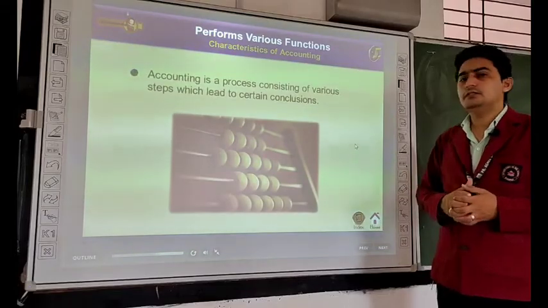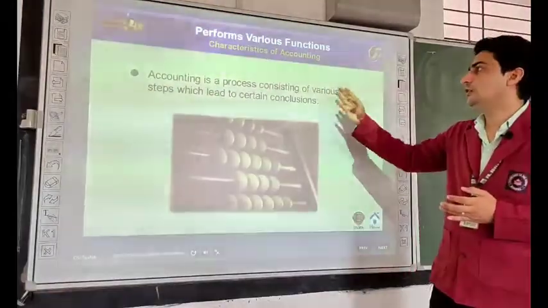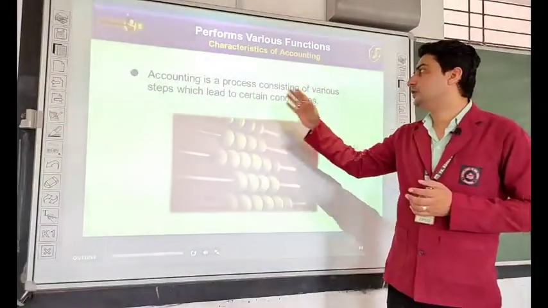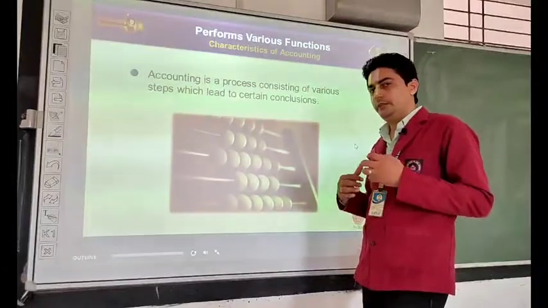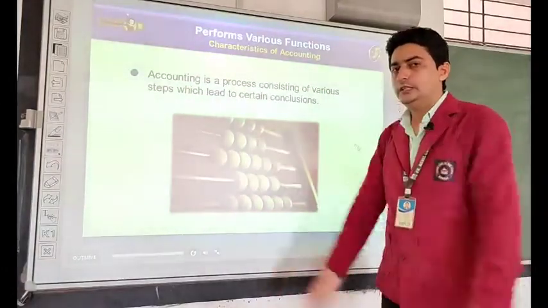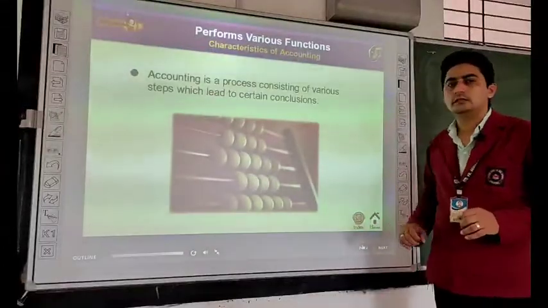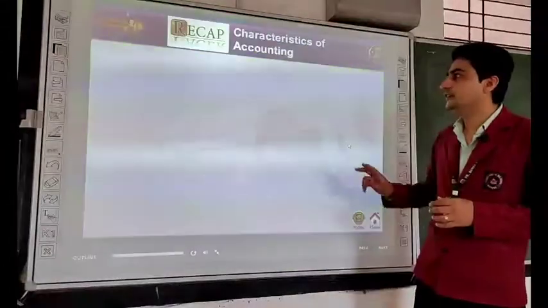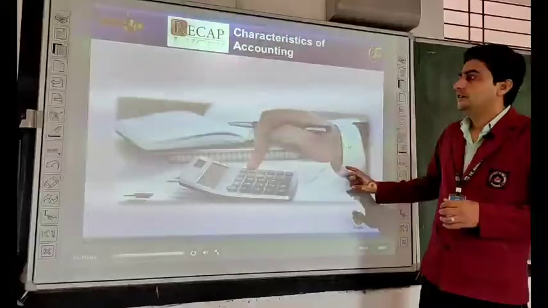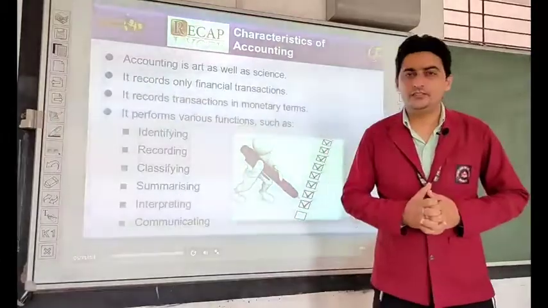It performs various functions. This is the next characteristic. Accounting is a process consisting of various steps which lead to certain conclusions. So we have to follow various steps so that we can reach the conclusion of accounting. Okay, so students, let us revise it. Accounting is an art as well as a science.